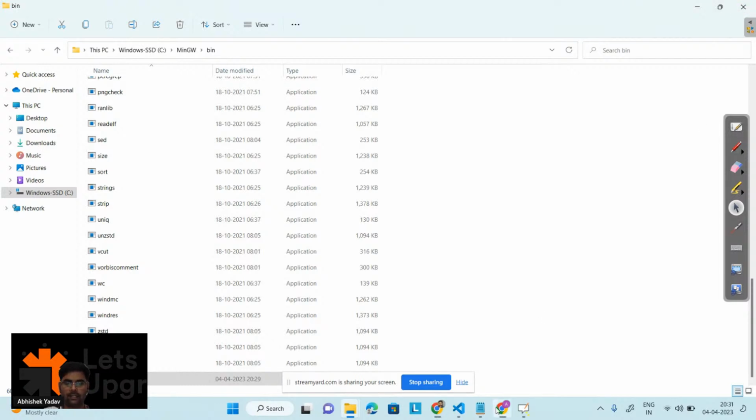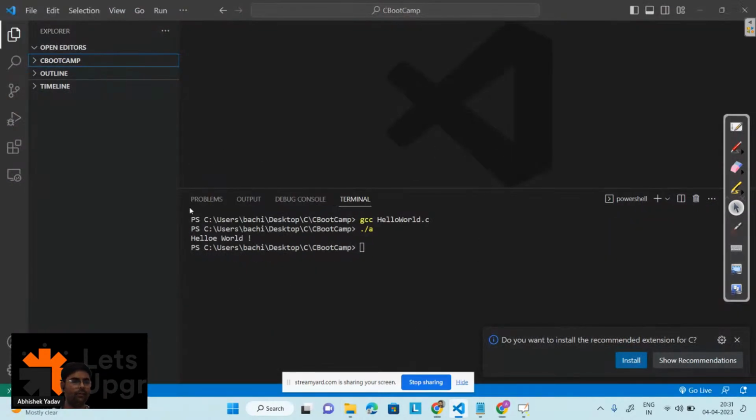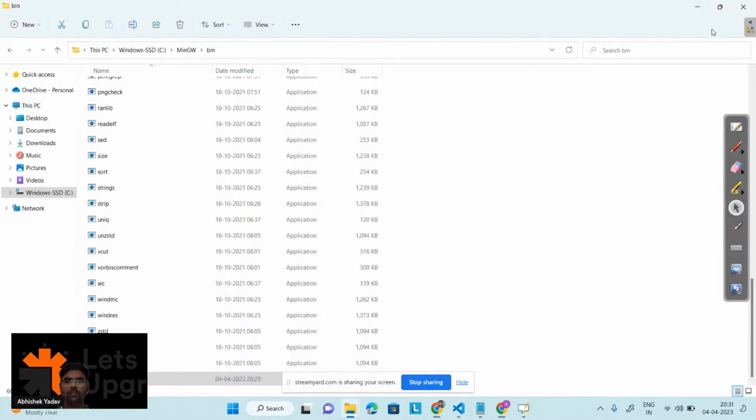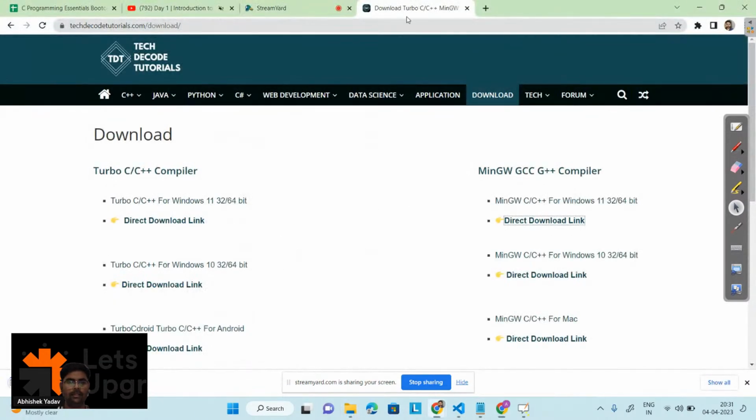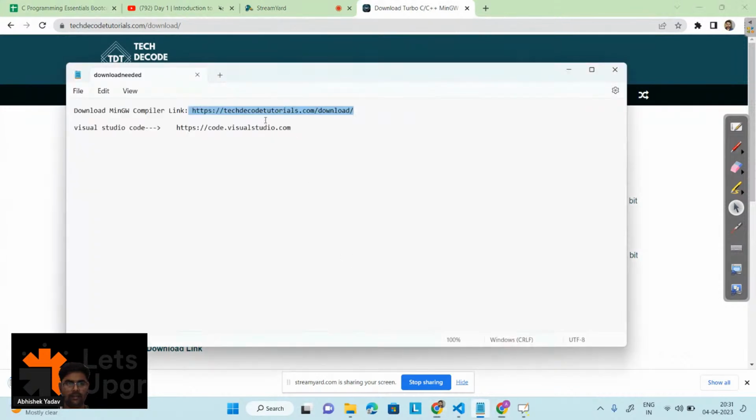So after setting the path, what you have to do? You have to download Visual Studio Code, right? So I have the link for Visual Studio Code. I will paste the link in the comment. That is this link, code.visualstudio.com, right?